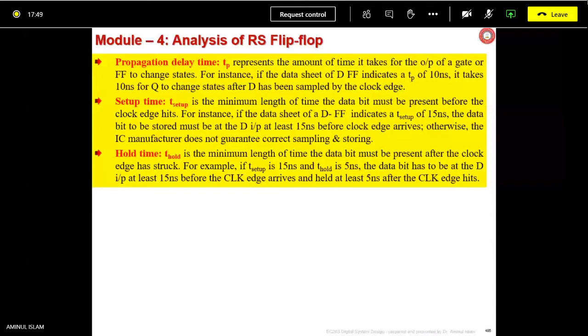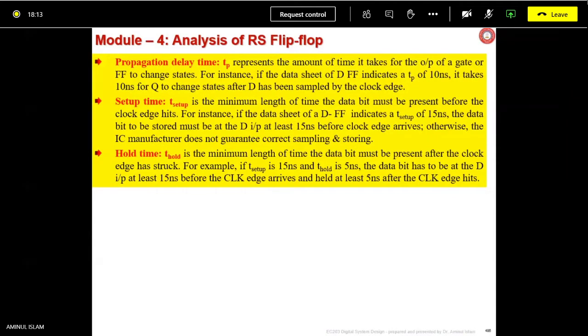So when it is sampled, when the clock is hitting, remember that before that, D has come. How long before? At least T setup. You know what is T setup? If not, just go through once again. T setup is the minimum length of time the data must be present before the clock hits.